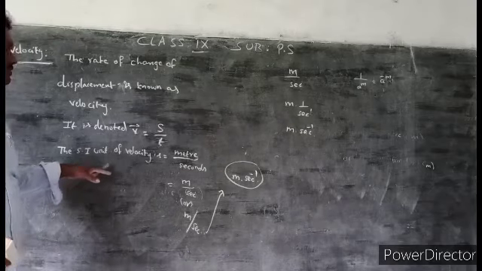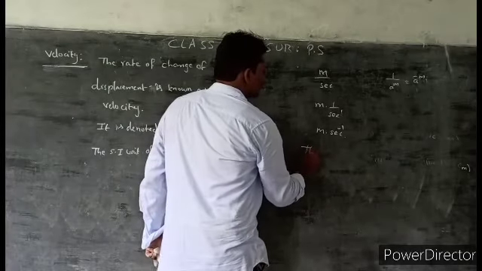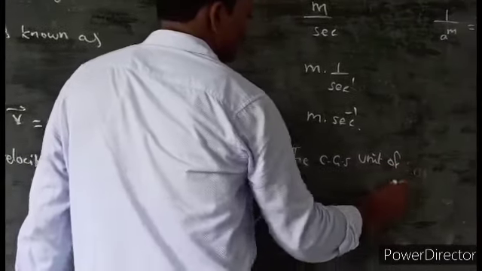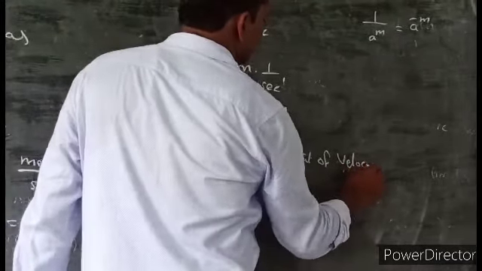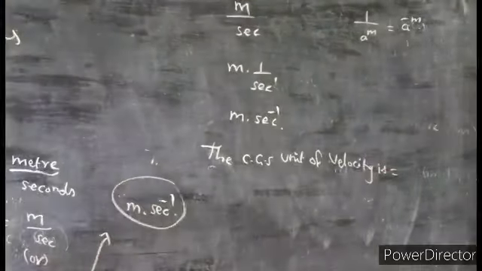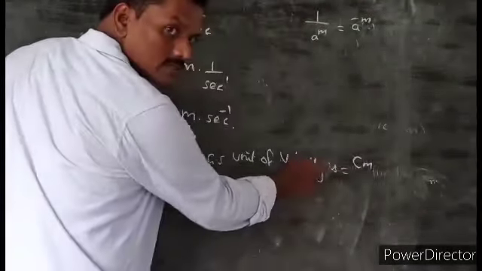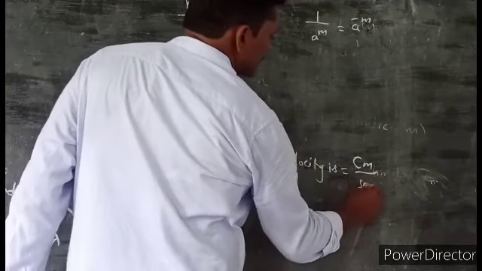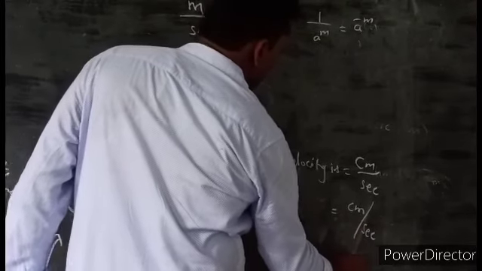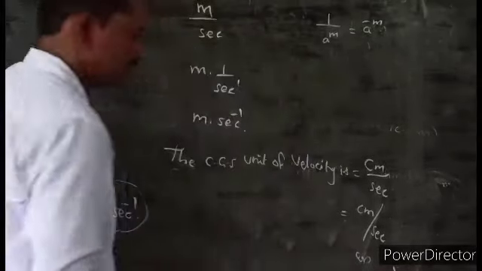Similarly, the CGS unit of velocity. In CGS system, velocity is measured in centimeter by second, centimeter per second, or centimeter into second inverse.